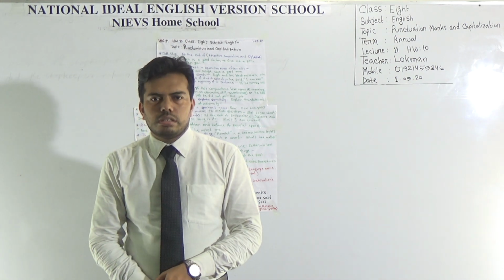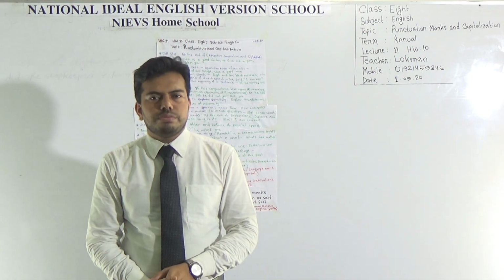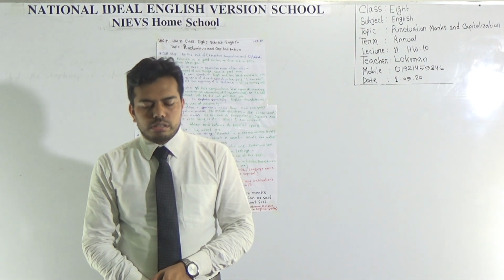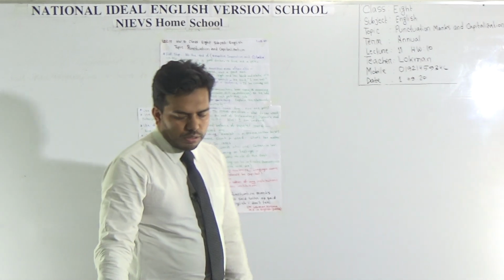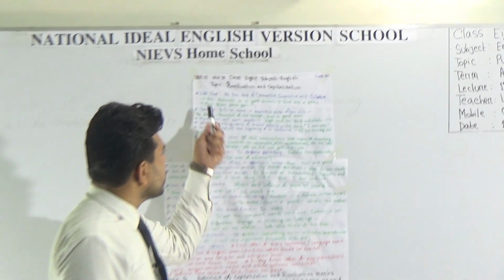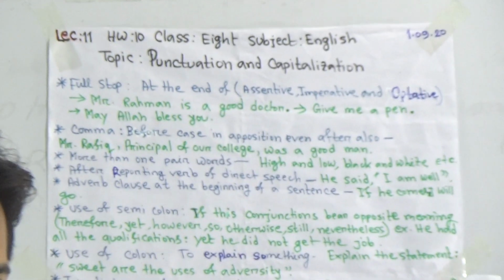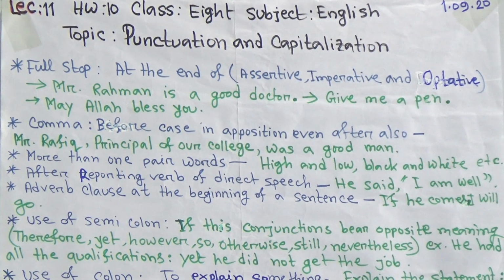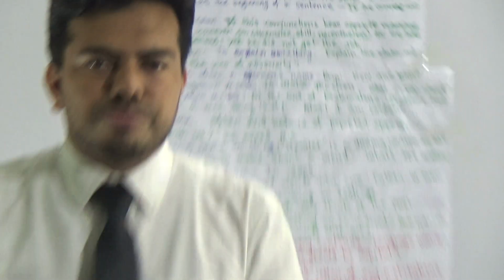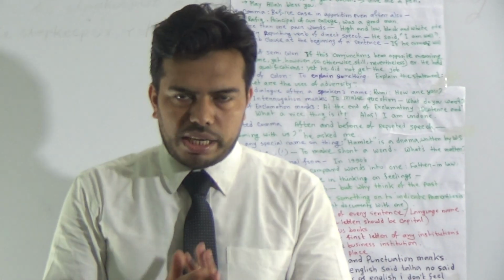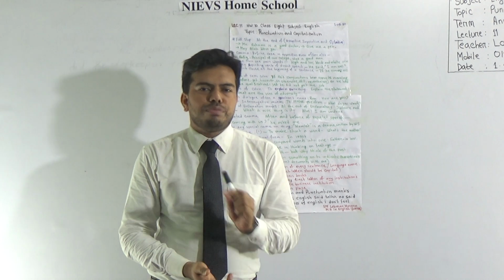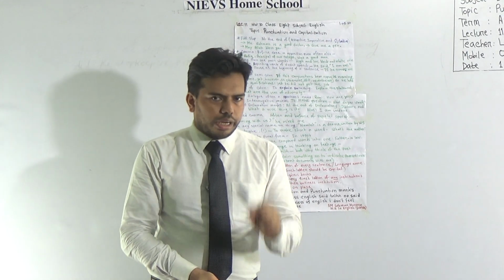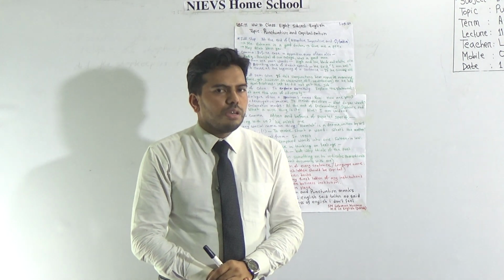So I'll discuss today some rules of punctuation marks, and these are a very important topic for you. Let's have a look. Our first rule is full stop. You know that there are lots of punctuation marks. Among them, full stop is a very important one. At the end of assertive, imperative and optative sentences, we must use full stop.